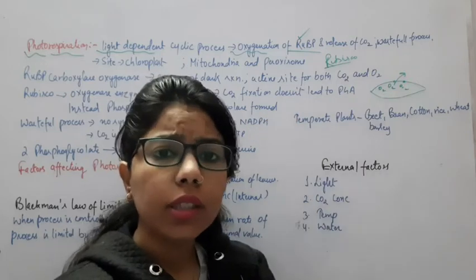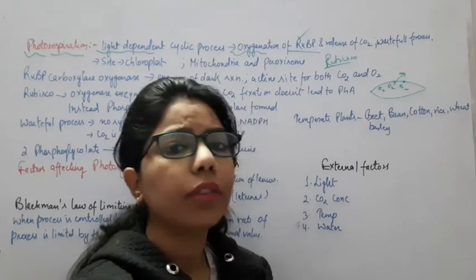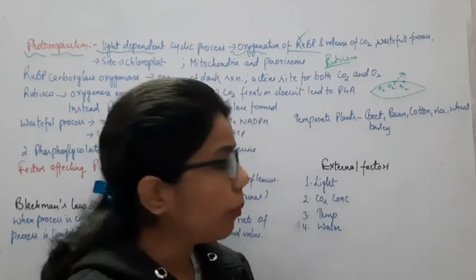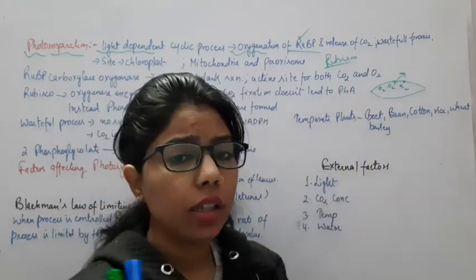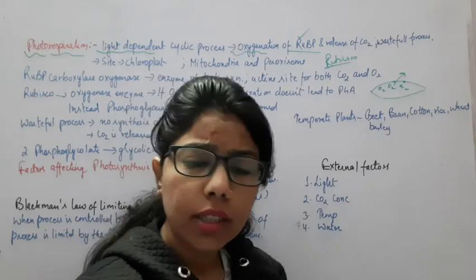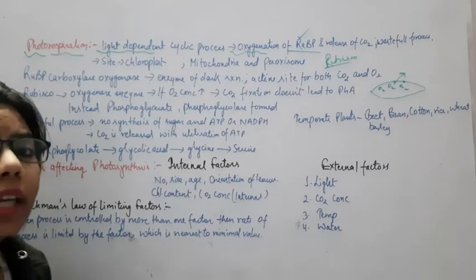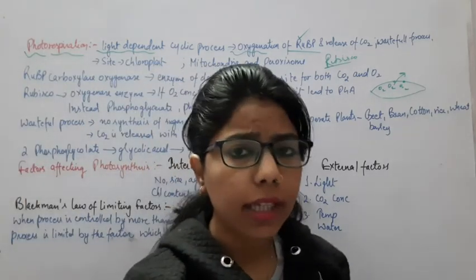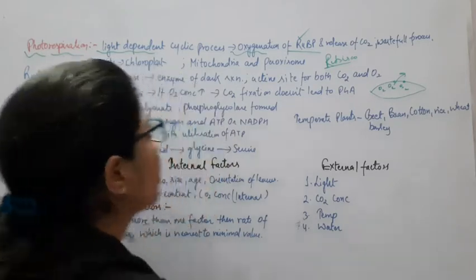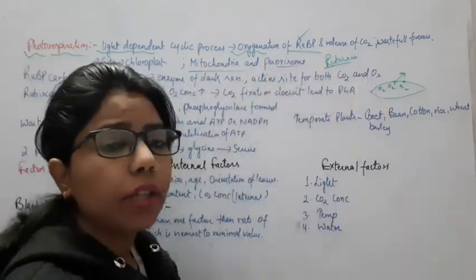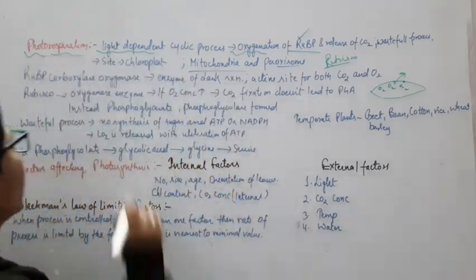Because why is photosynthesis required? Because we are getting oxygen from the plant, we are getting food from the plant. If that is not happening in the plant, it is wasteful, right? So in this photorespiration, neither are we getting the oxygen nor the food. So that's why it is a wasteful process, right? Now comes the point of what is the site where it will take place. It generally takes place in the chloroplast, but yes, the mitochondria and the peroxisome are again very, very important to take the process further, right?